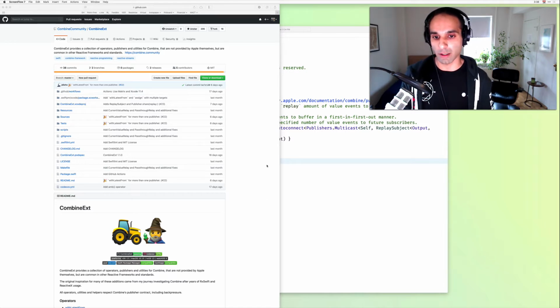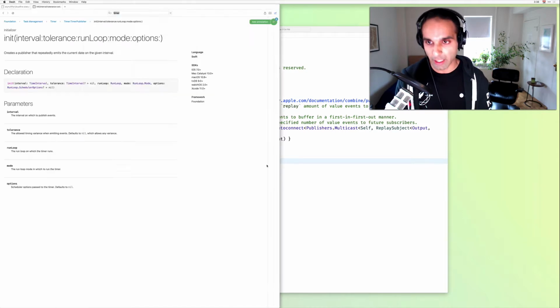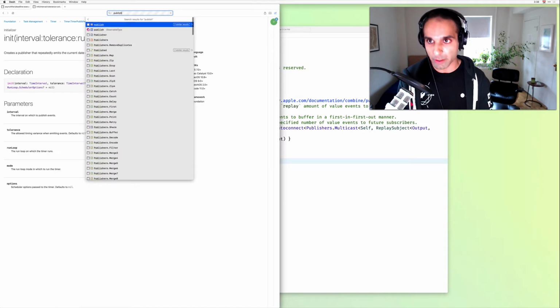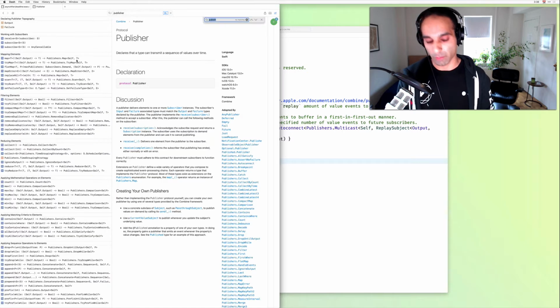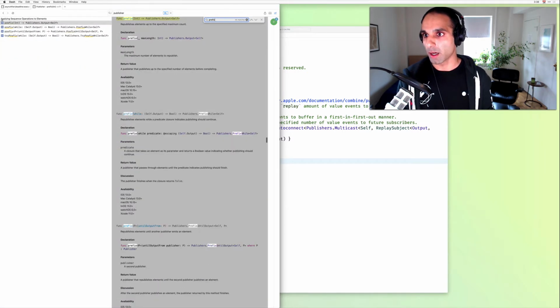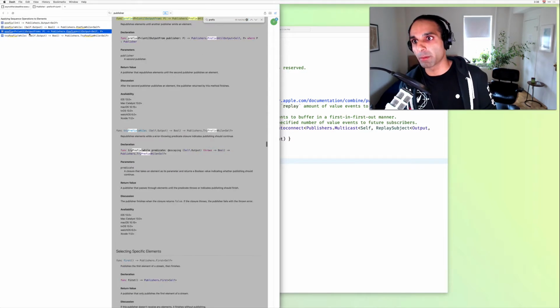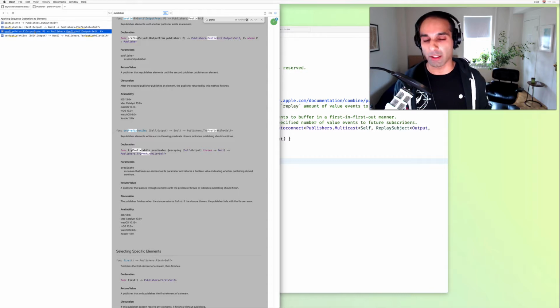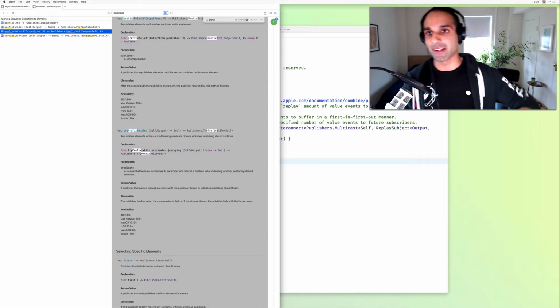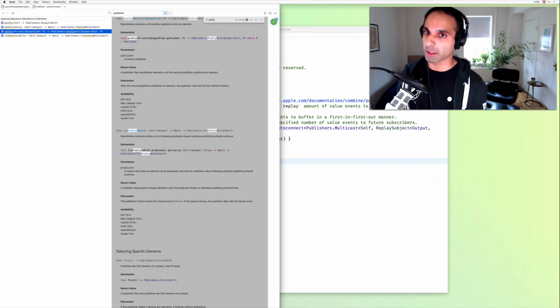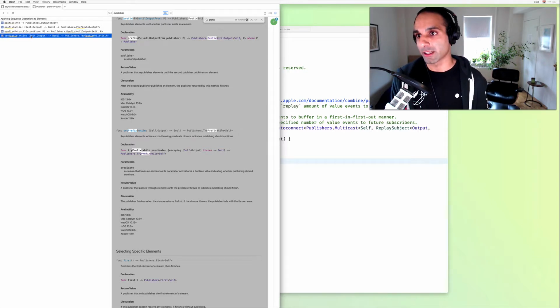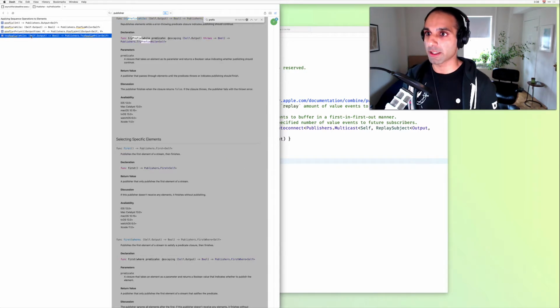And to give a sense of what Combine ships with regard to prefixing, we can take a look at their docs. If you go over to the Publisher namespace and search around for prefix, we actually got 4 overloads. So we got prefix that accepts an integer, prefix while that takes a predicate, prefix until output from, which takes another publisher, and prefix until that publisher emits. And we're actually going to be leaning on this one in our implementation. And then the last one is try prefix while, and that's basically the throwing version of prefix while.